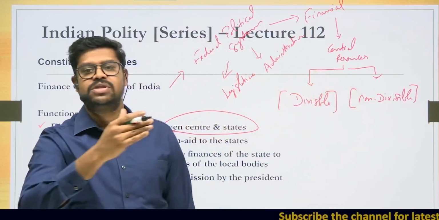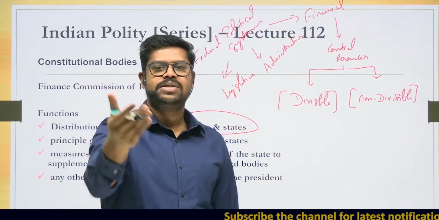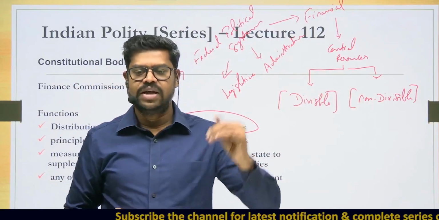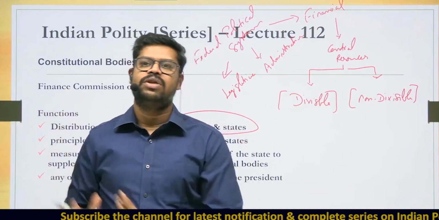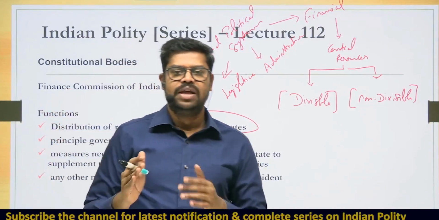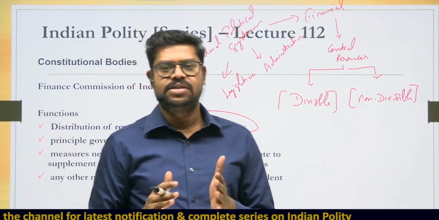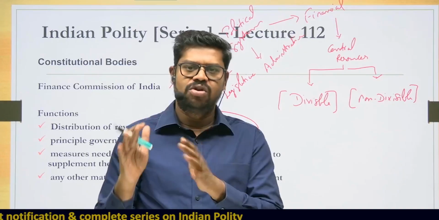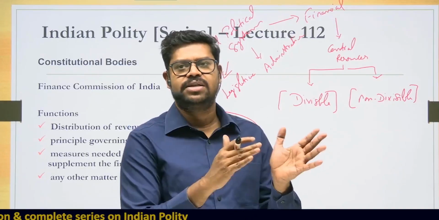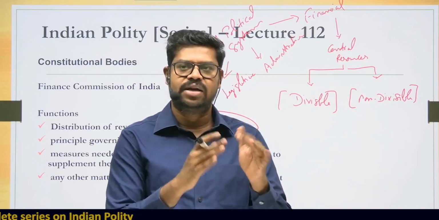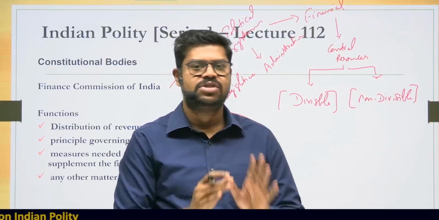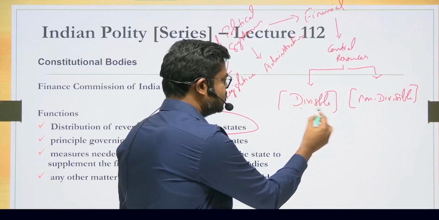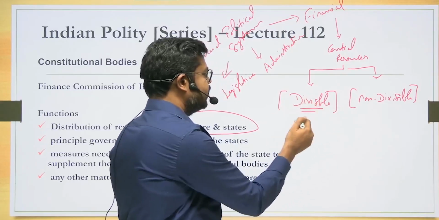The Constitution itself prescribes which areas are divisible and which are non-divisible. Whatever area is non-divisible is exclusively for the center. For example, the taxes collected by the center in the form of cess and surcharge are all non-divisible pool. But most of the other taxes collected by the center, which include the direct taxes, are what is called the divisible pool. Divisible pool, as the name suggests, means they have to be divided between the center and the states.